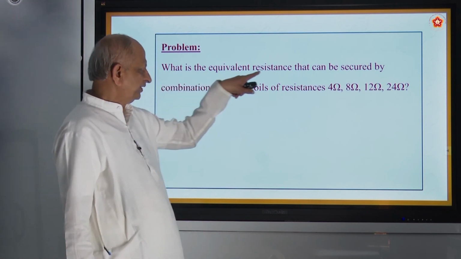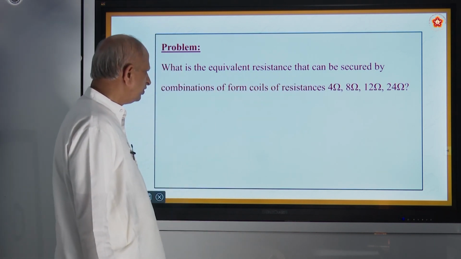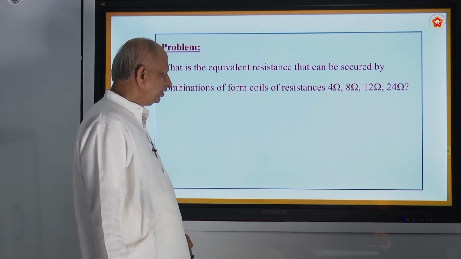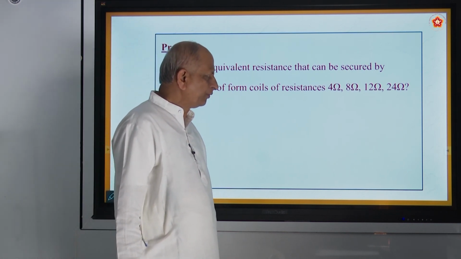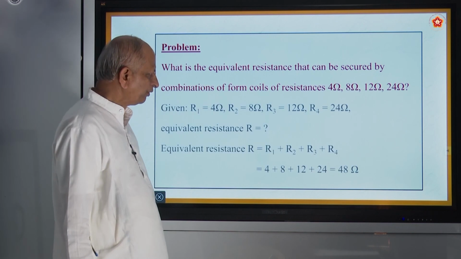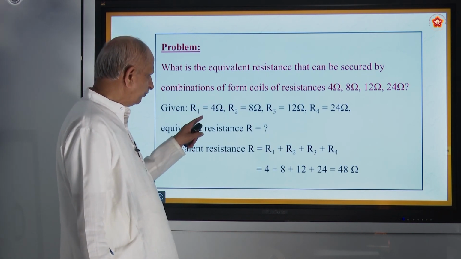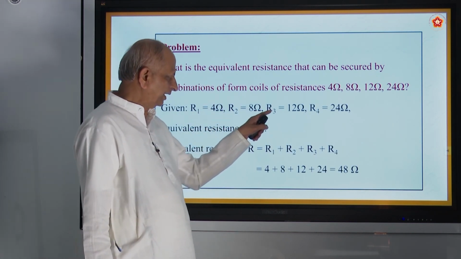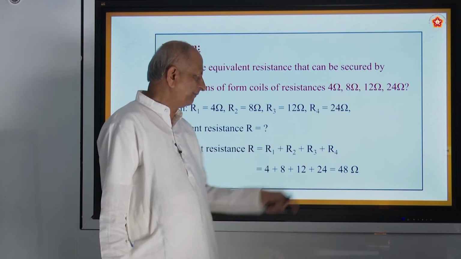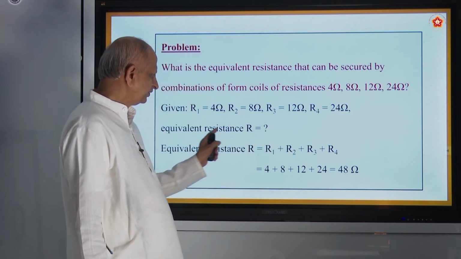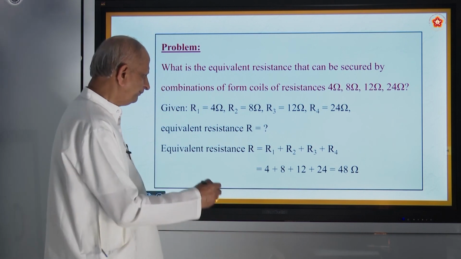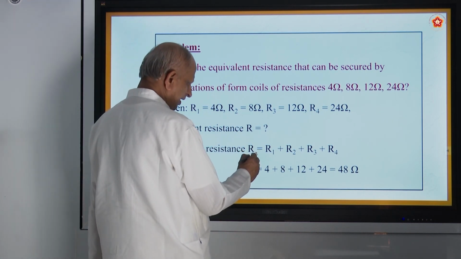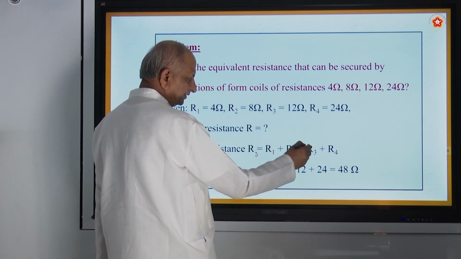What is the equivalent resistance that can be secured by a combination of coils of resistances 4 ohm, 8 ohm, 12 ohm and 24 ohm? So R1 is 4, R2 is 8 ohm, R3 is 12, R4 is 24 ohm. So total equivalent resistance R is equal to, by the formula RS, R1 plus R2 plus R3 plus R4.